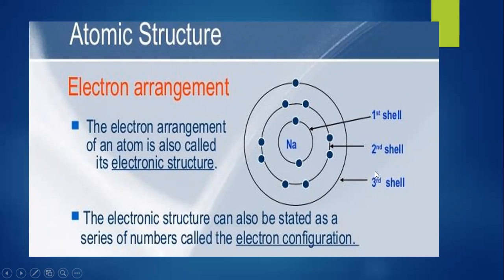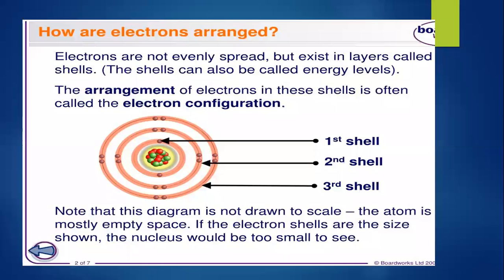So all the electrons of the sodium are revolving in the shells. As we have discussed earlier, the electrons that are close to the nucleus will have less energy, and the electrons that are far away from the nucleus have more energy. Why? Because they get excited and move to the shells that are away from the nucleus.